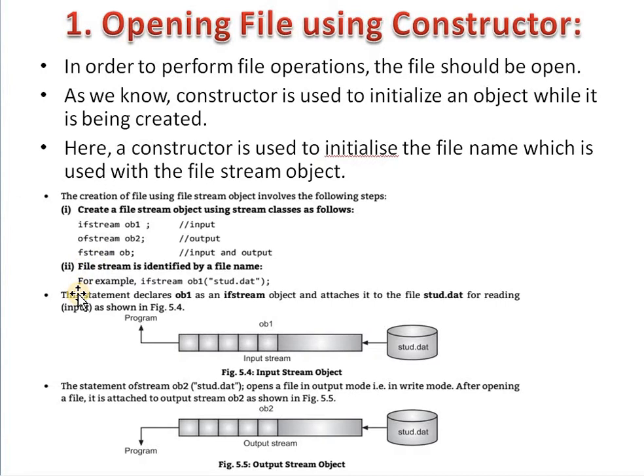Then in the second step, we need to identify the file stream. Basically, the file stream is identified by using the file name. For example, ifstream ob1 with stud.dat.